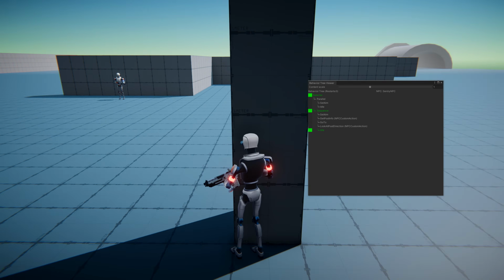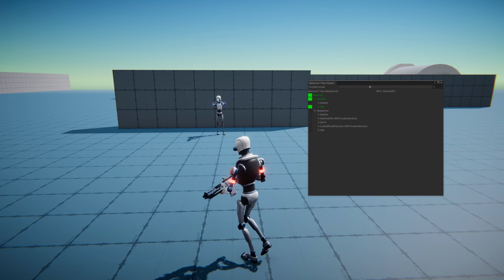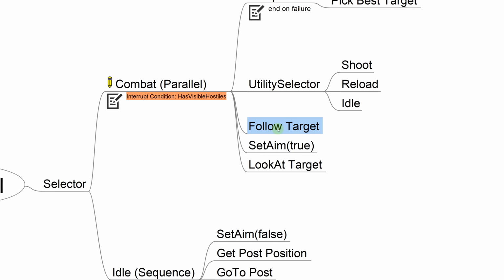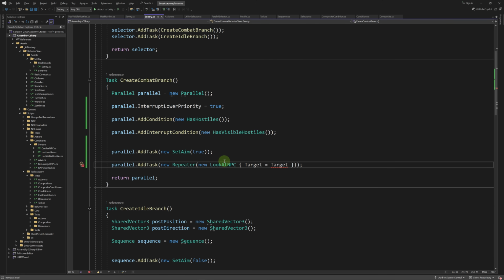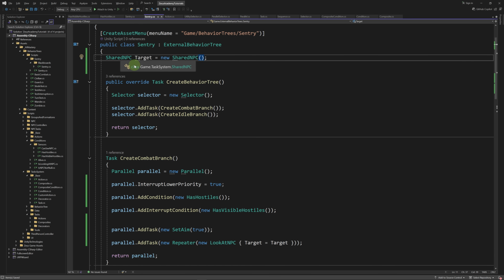So let's get in front of the NPC. Now he has switched to the combat branch, as you can see. Let's add following the target and looking at the target. Let's add a repeater with a lookAtNPC here. We're going to need a target variable. Let's define it at the top of the Sentry behavior tree. It's going to be a variable of type shared NPC. And let's remember to instantiate it.